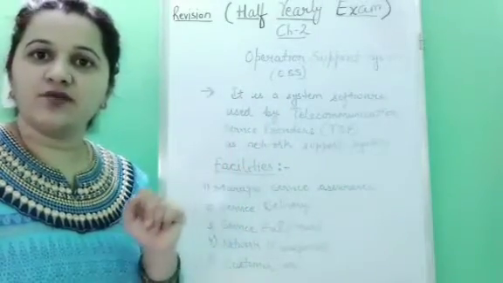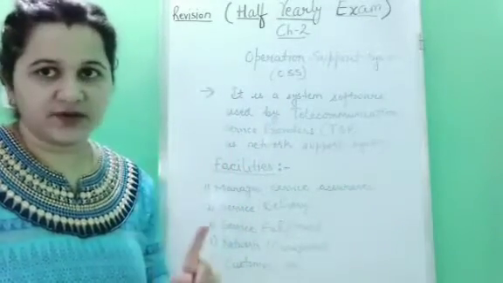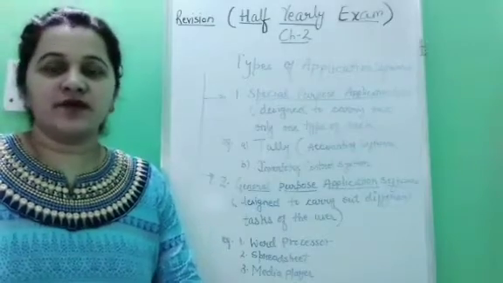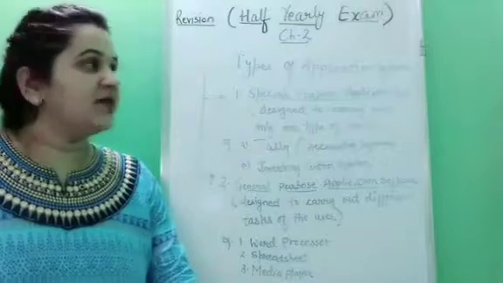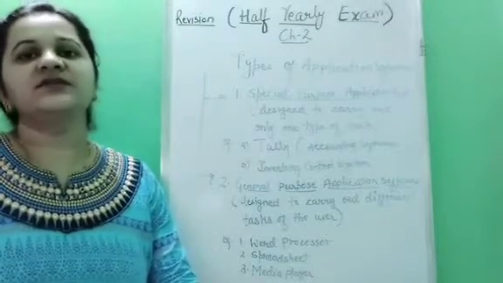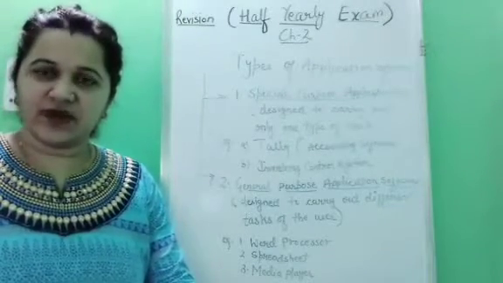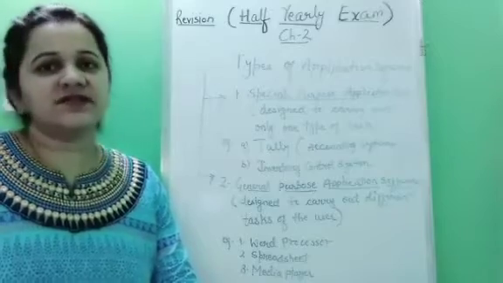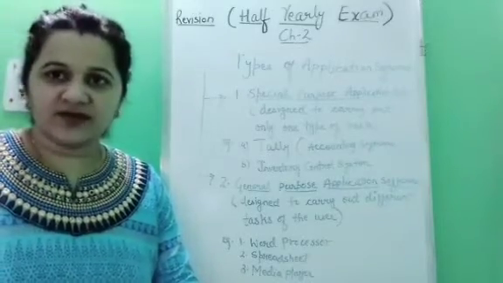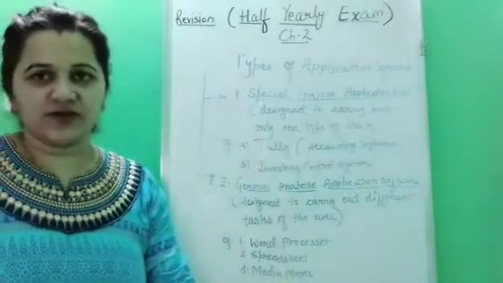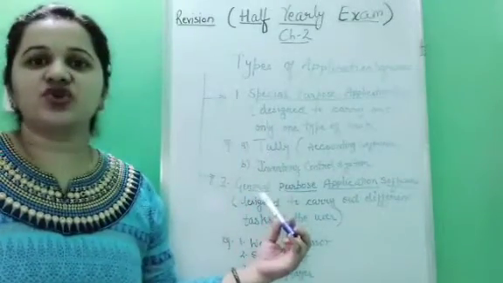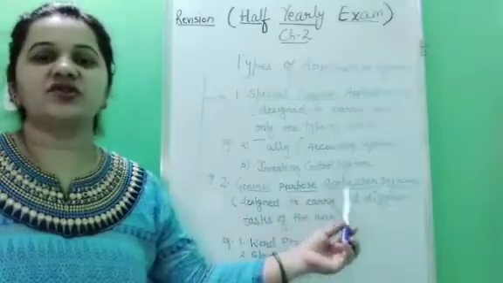It is a kind of what? System software. Okay children, so far we have discussed the types of system software. Now we'll discuss the types of application software. Application software is divided into two parts. First is special purpose application software and the second one is general purpose application software.